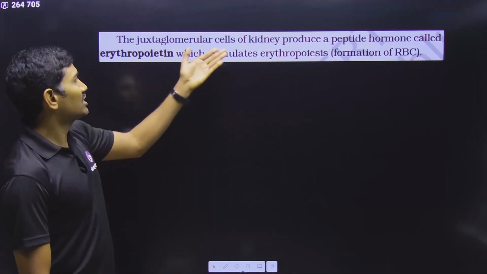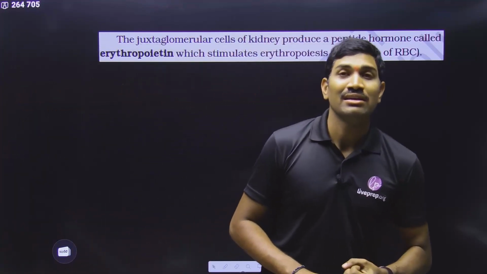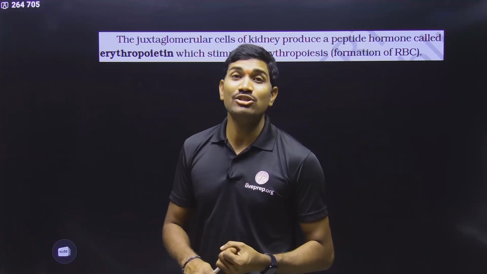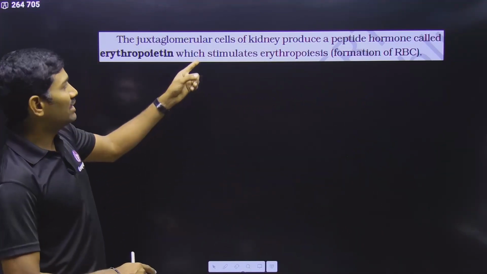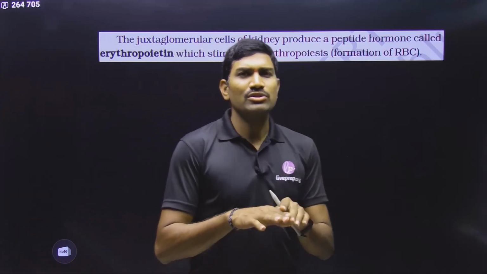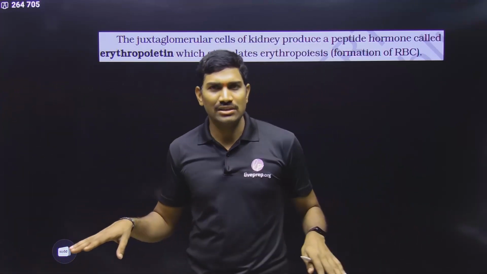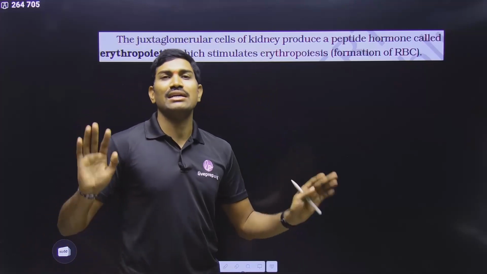Second one, they are talking with respect to the kidney, juxtaglomerular apparatus. Already we studied one hormone, renin. Yes or no? Renin hormone, renin, angiotensin, aldosterone system. Already we studied that renin is a hormone. Now here they are talking about another hormone. This is called erythropoietin. Suppose I am living at a normal sea level condition. So I will be having so and so number of RBC, and for these conditions they are enough.